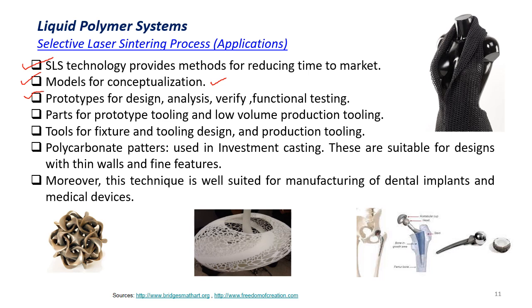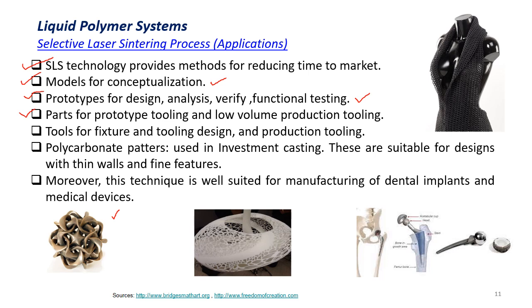Then for prototypes, for design analysis and verifying those designs and testing, we also use these products. Some parts which are very complicated, which cannot be done in a single go in one process, we can also produce using SLS techniques.